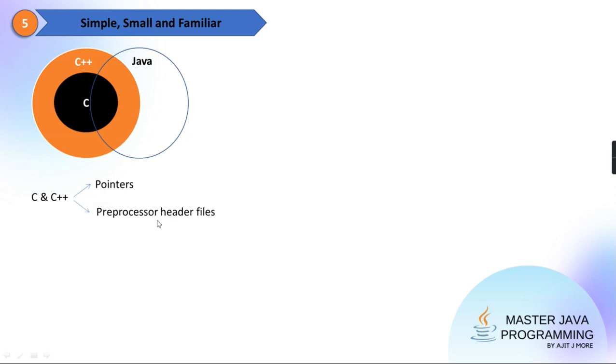It is having features like preprocessors and header files. I hope you have heard this thing. In C program, to add your header files, we use that hash include, which is a pre-processing directive. And pre-processing why we call? Because it is one step before compilation. Before compilation starts, it is one step before activity. So it is one more step activity. Getting? The pre-processing concept is not there only in Java.